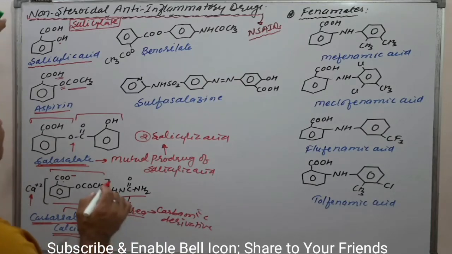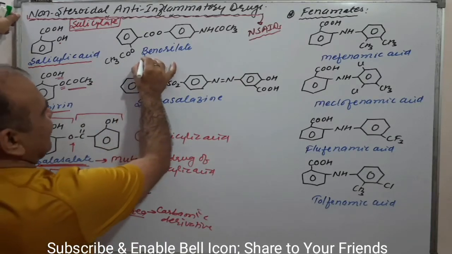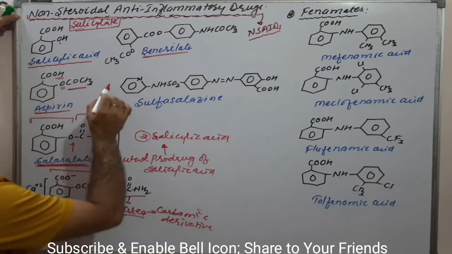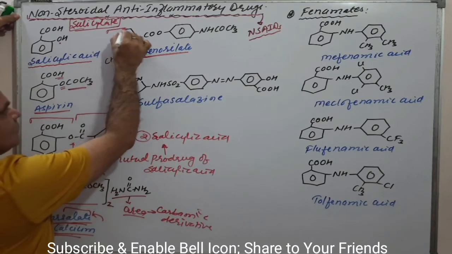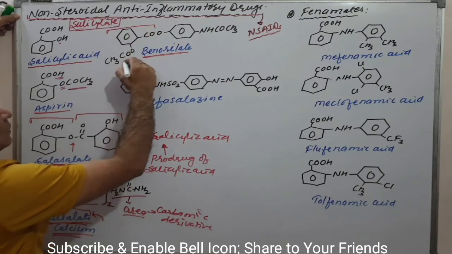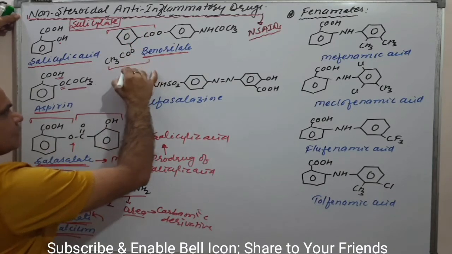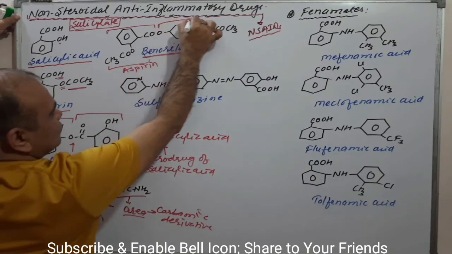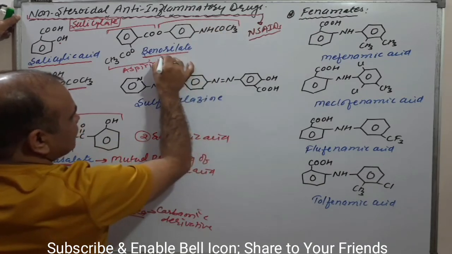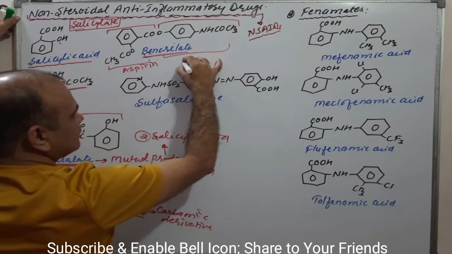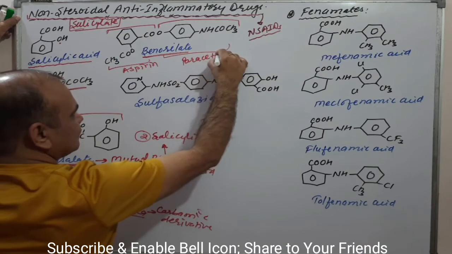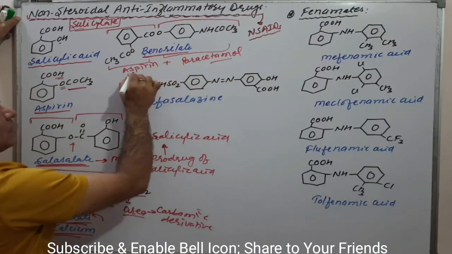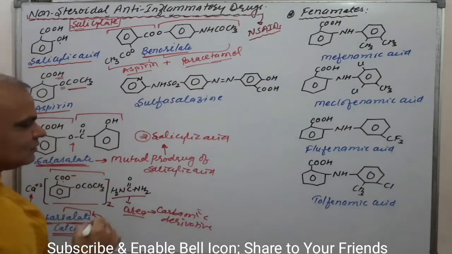Another one is benorylate. What is benorylate? Try to understand this one. As we have discussed, this is the aspirin moiety, the aspirin part, and this structure is paracetamol. So benorylate is a prodrug of aspirin and paracetamol.